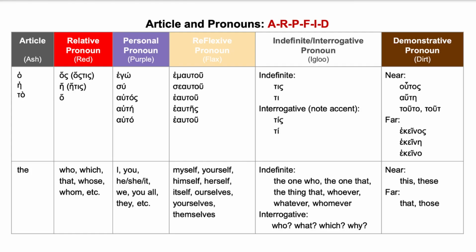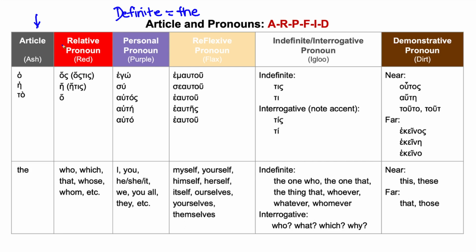All right, so let's just quickly give an overview of all the various articles and pronouns. First, as we remember, in Greek, there is only one kind of article, the definite article. And the definite article in English only has one form, and that is the. Okay, so here is our article. And in Greek, we have ho, he, to as the nominative singular forms. And we have a lot of other forms depending on the use of the word that the is coming in front of. So ho, he, to are just our nominative singular.